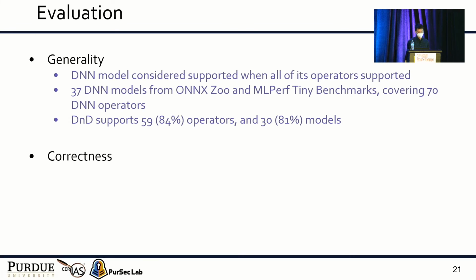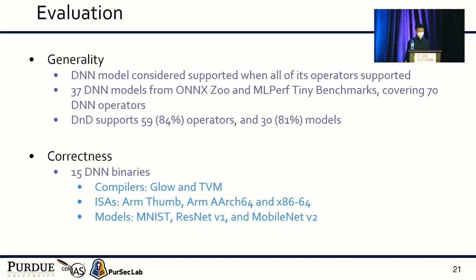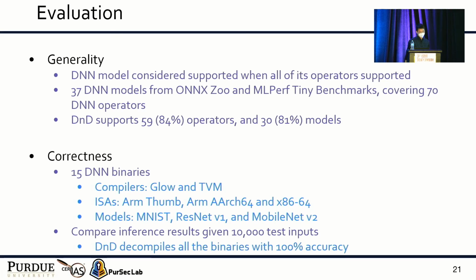We also evaluate the correctness of our system by checking if our system can decompile a DNN model and generate a model that is equivalent to the original one. We test with 15 DNN binaries. They are compiled with 2 compilers, 3 ISAs, and 3 models. We compare their inference results given 10,000 test inputs. And our evaluation shows that we can decompile all the binaries with 100% accuracy.